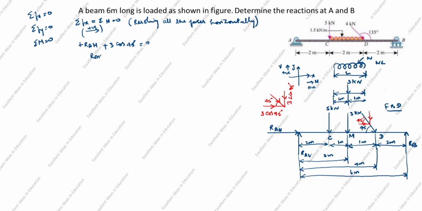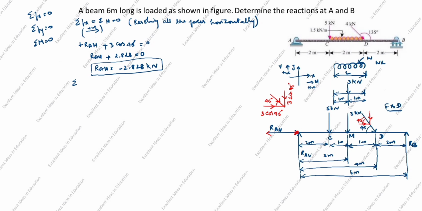RAH plus 2.828 equal to 0. RAH is equal to minus 2.828 kilonewton. You see the answer comes negative. You see the arrow goes this side. If negative, it means the arrow comes in the opposite direction. So we will draw the arrow in the opposite direction.